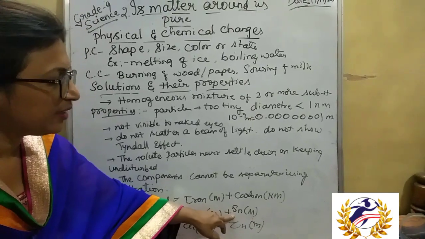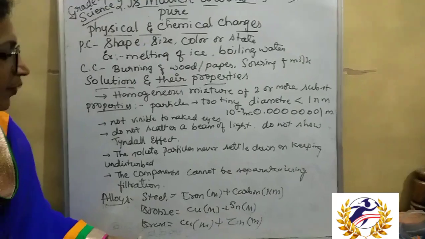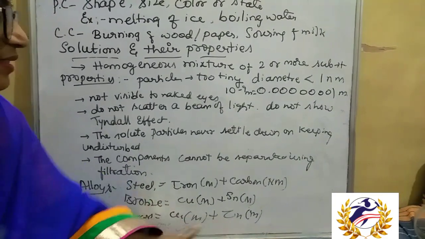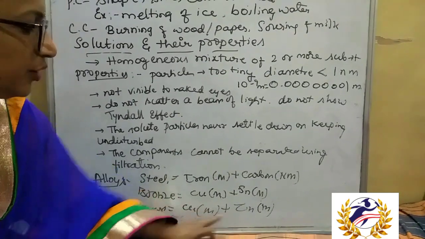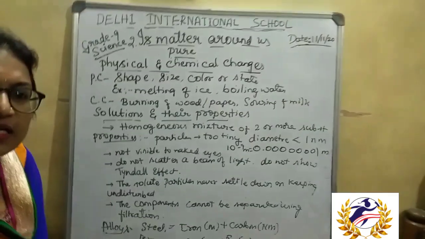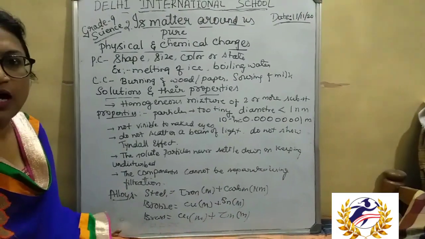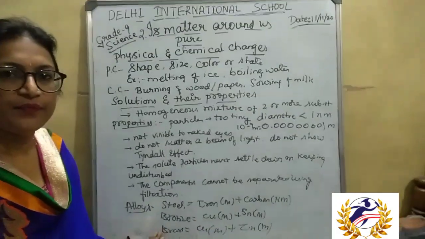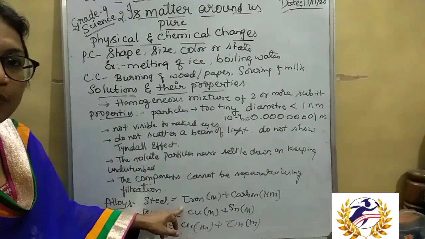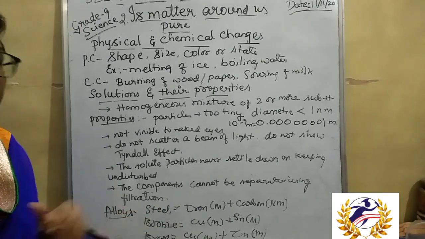Tin's chemical symbol is Sn. Then brass. Brass is a combination of copper and zinc. Zinc is Zn. So these two metals combine to form brass. Like this, an alloy is a homogeneous mixture of two or more metals, or a metal and a non-metal, which increases the property of the substance and also increases the application.